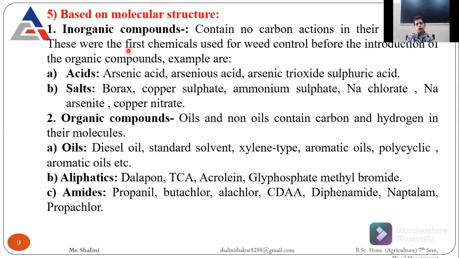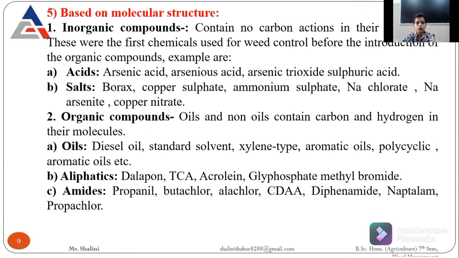But if we talk about organic compounds, which contain carbon as well as hydrogen in their molecules, I am just showing three, but they are many in number, about 15 to 20. I'm just giving you the basics: oils, aliphatics, and amides. Oils are like diesel oil, which we use for controlling weeds. In aliphatics we use acrolein and glyphosate. In amide form we use propanil, butachlor, and alachlor. So these are some examples based on molecular structure.